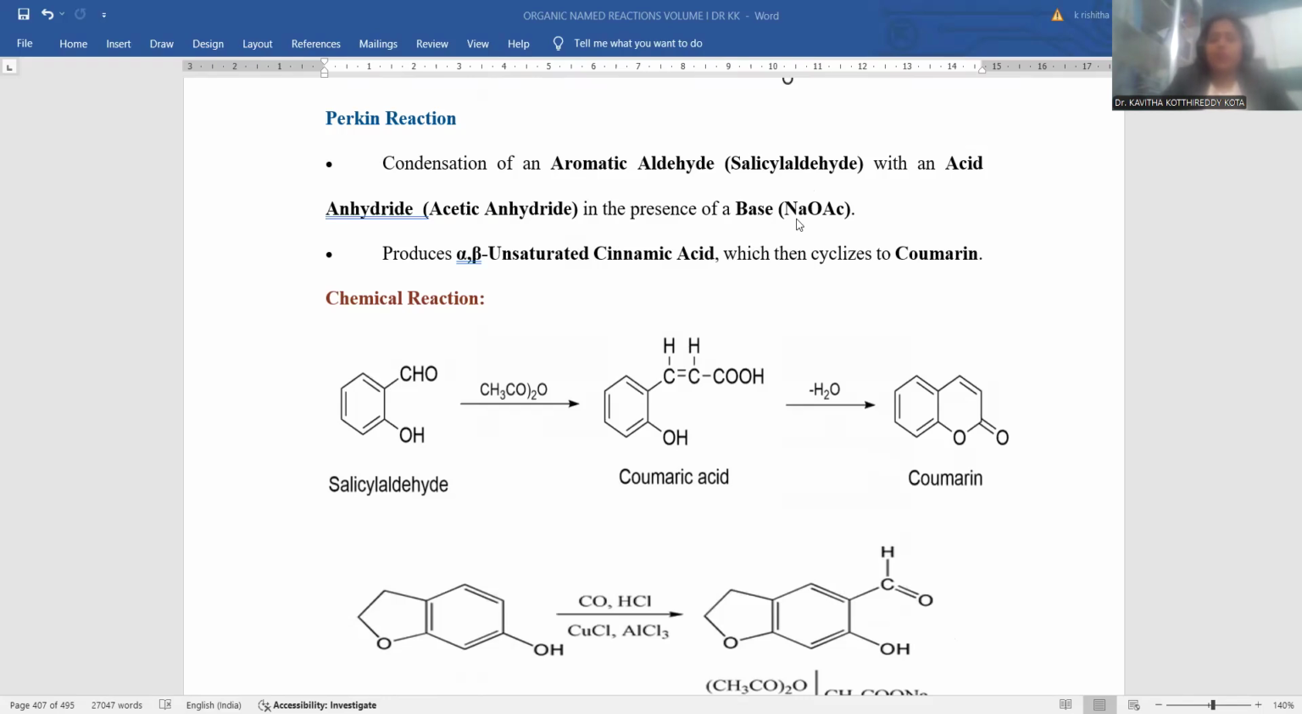A base like sodium acetate is added. In the presence of base, there will be a reaction between salicylaldehyde and acetic anhydride. Ultimately, there will be an origination of the coumarin nucleus, right? So it produces alpha beta unsaturated cinnamic acid. The cinnamic acid generated further goes for the cyclization process, and ultimately coumarin will be the final product.